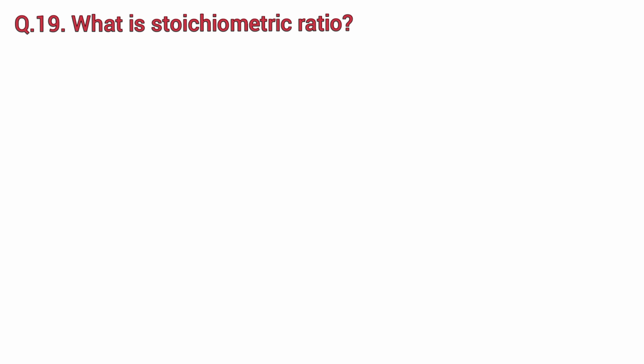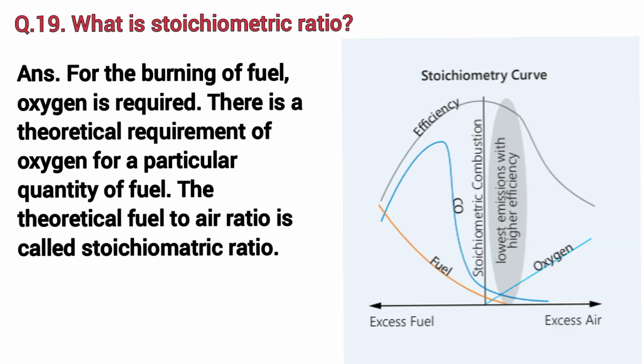What is stoichiometric ratio? For the burning of fuel, oxygen is required. There is a theoretical requirement of oxygen for a particular quantity of fuel. The theoretical fuel-to-air ratio is called the stoichiometric ratio.